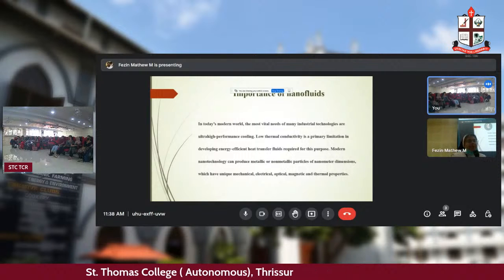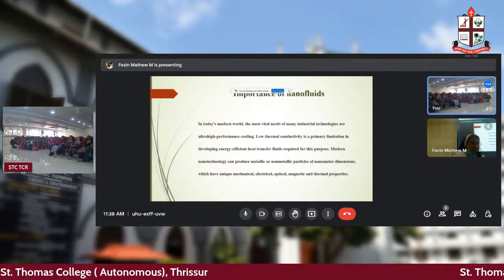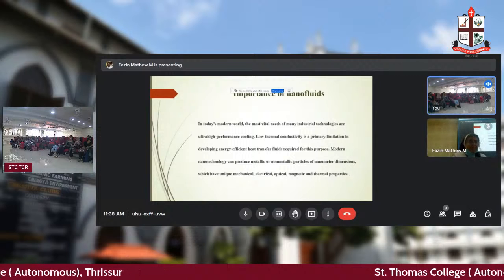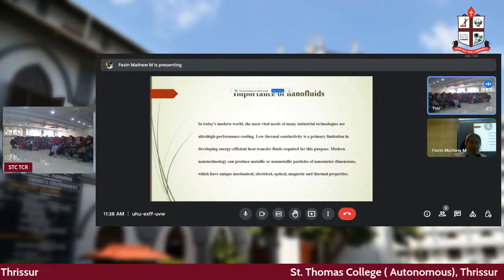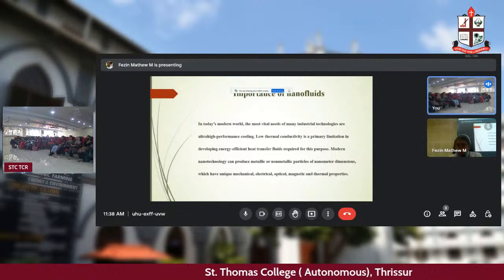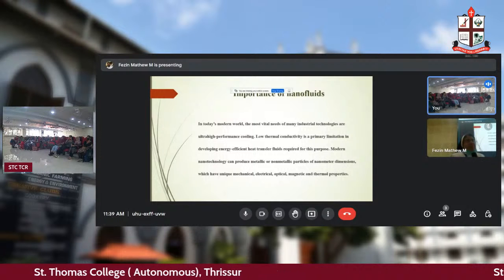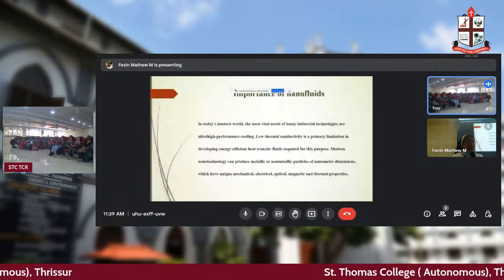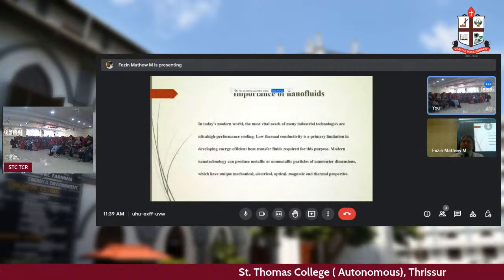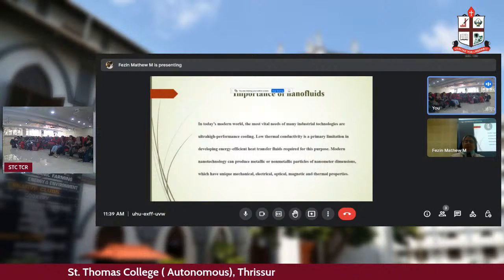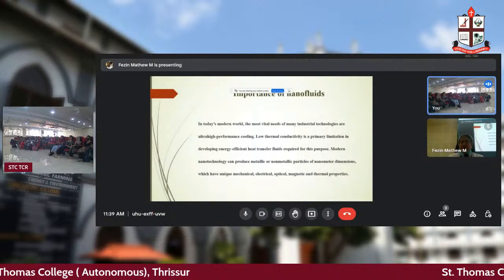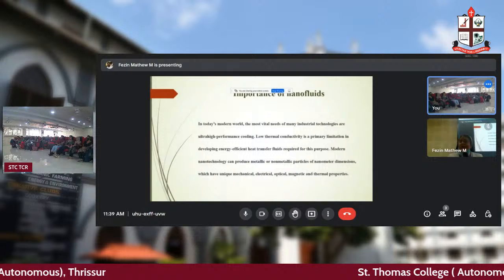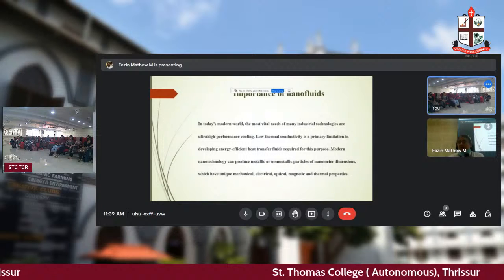So when it comes to nanofluids, they act as better coolants than the ordinary coolants. The ordinary coolants, water, air, like that, so many things will be there. But when you are using a nanofluid instead of this ordinary fluid, the heat transfer capacity increases much. And instead of using 1 liter of water, you can do the thing by making use of 1 milliliter of nanofluid.